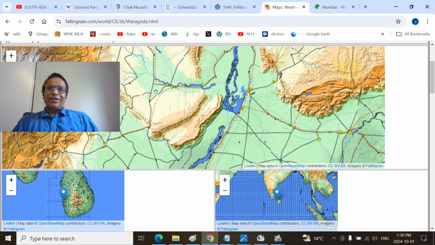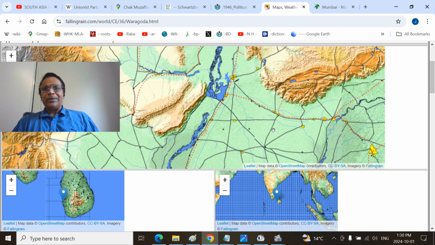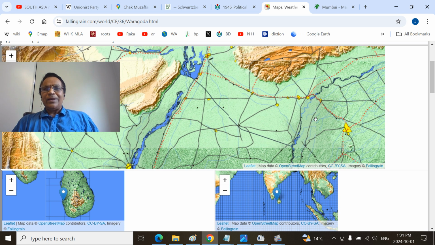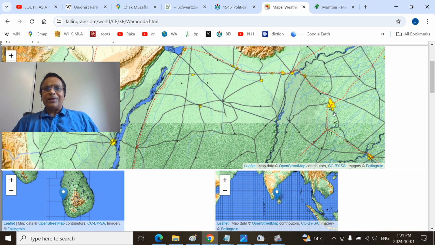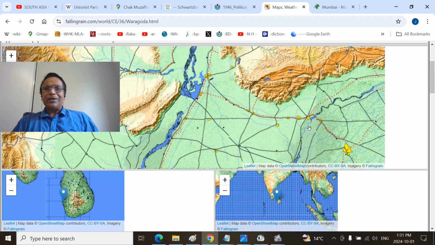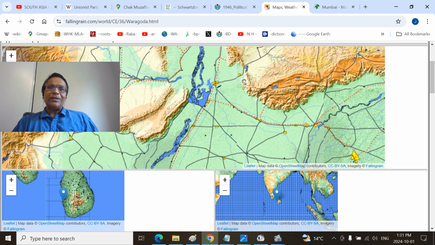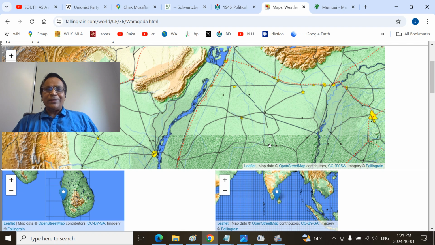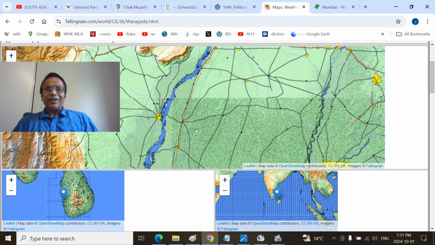This is the Kurram River. So this is the Sargoda. This is the Shapur, this is the Kushab and Joharabad, and this is the Kundian railway junction. North is the Mianwali Valley. This is the Namal Lake, Namal University. So we can see all this is the Thal Desert. So this is the Dera Ismail Khan.